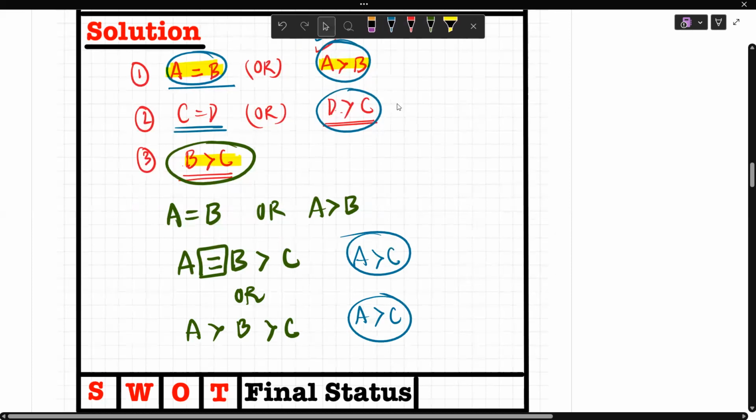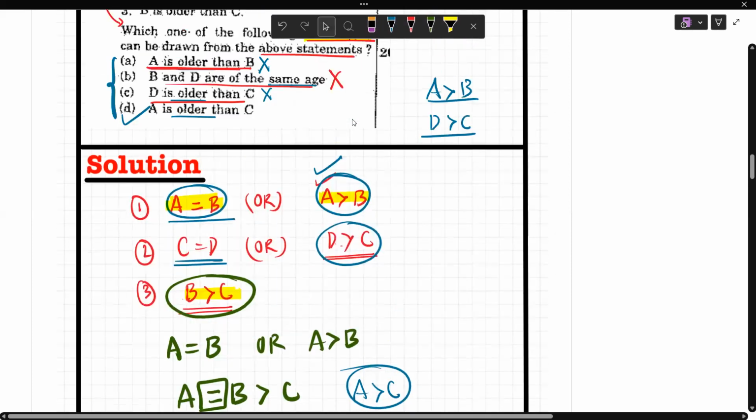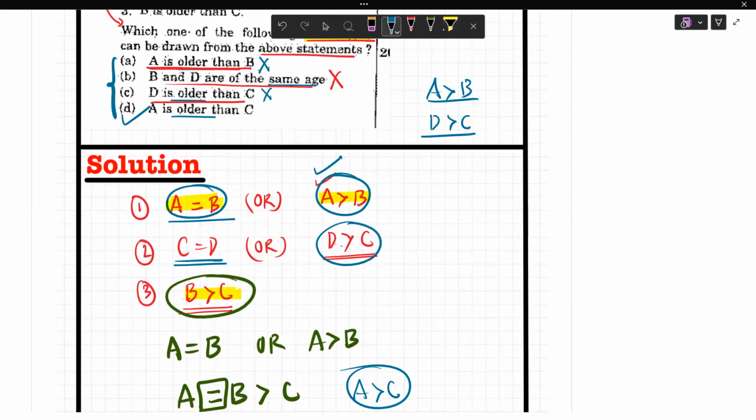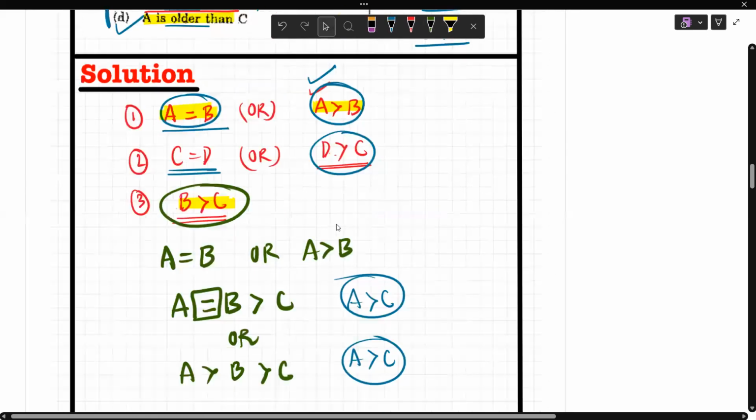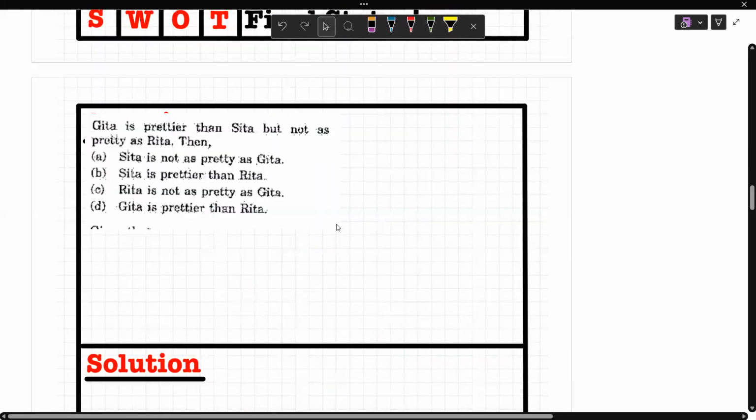Once A is greater than C in both of the cases, then this is the correct statement. Therefore, A is older than C. Is it clear? I hope this question is done. Got it? Now, let us come to the next question.